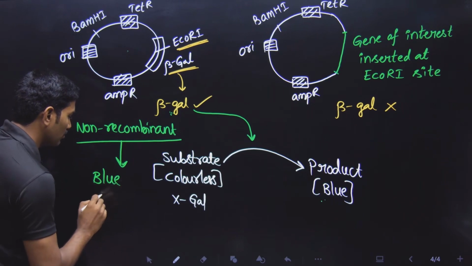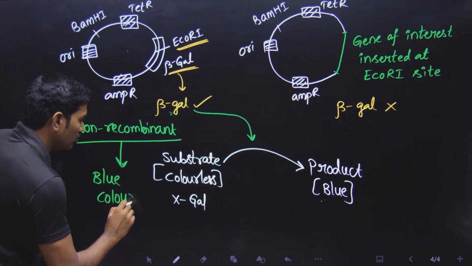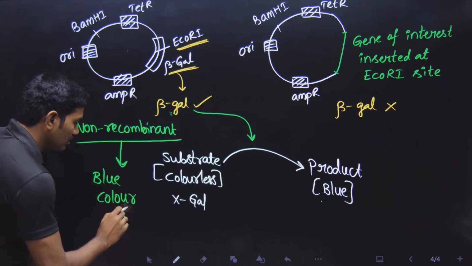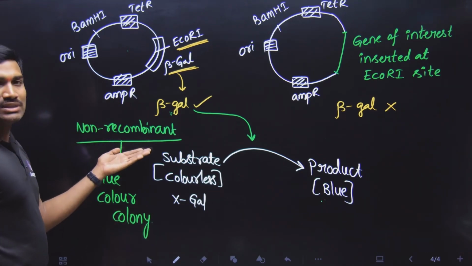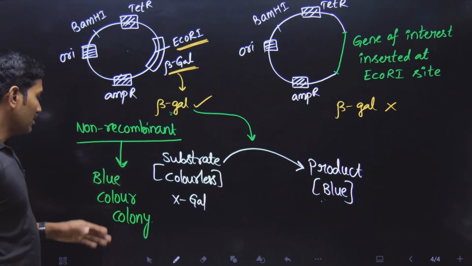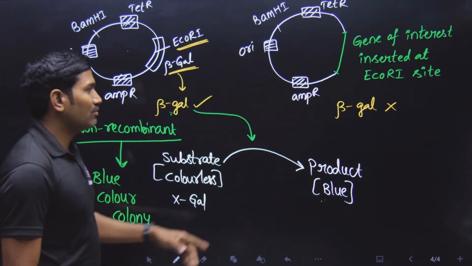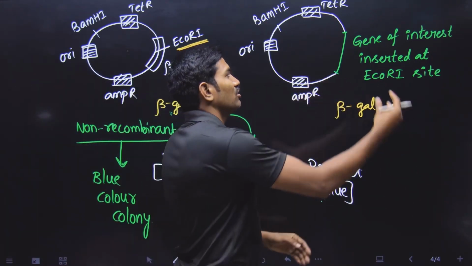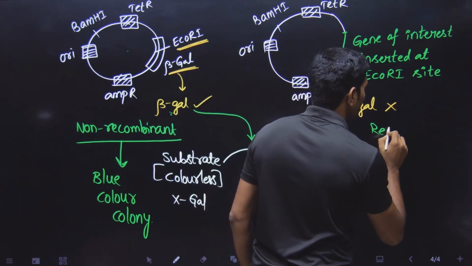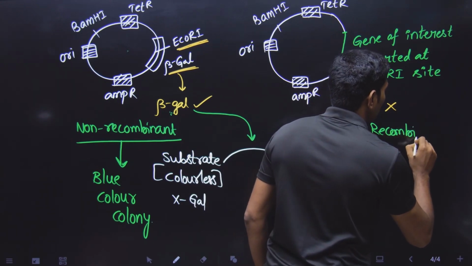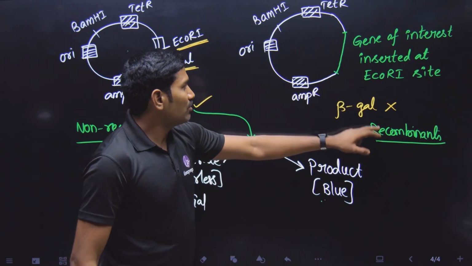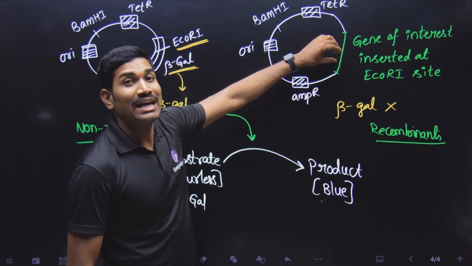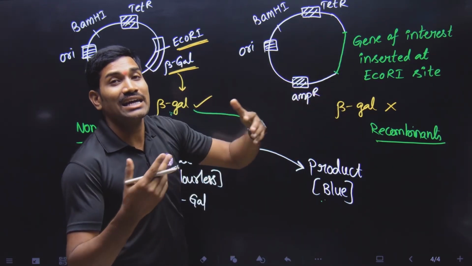So what is the overall conclusion? Non-recombinants will have this blue color. Bacterial colonies which have non-recombinant bacteria will appear blue in color. Then what about these others? The gene of interest is inserted, so that's why these are called recombinants. Yes or no? In the case of recombinants, the beta galactosidase producing gene is inactivated.